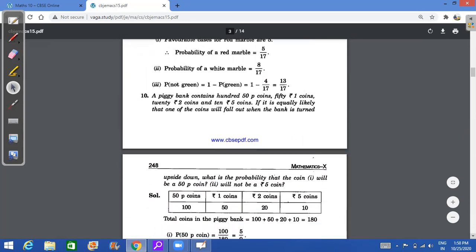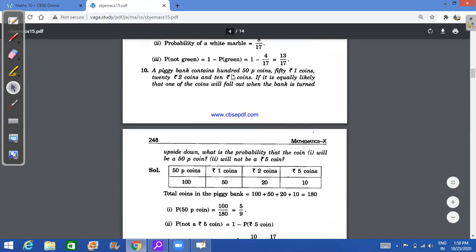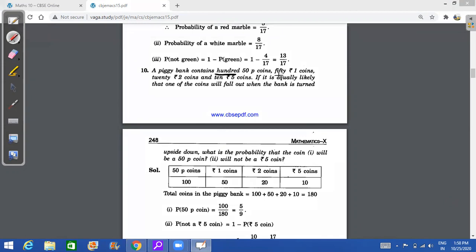Direct questions, 1 or 2 more questions. Question number 10. A piggy bank contains 100 50 paise coins, 50 1 rupee coins, 20 2 rupee coins, and 10 5 rupee coins. Okay, it's equally likely that any coin can come. So what is the probability that it will be a 50 paise coin? So how many coins are there? First of all, let's see. Here you are having 100 50 paise coins, here you are having 50 1 rupee coins, 20 2 rupee coins, and 10 5 rupee coins. So 100 plus 50, 150, 170, 180. Total number of coins that you are having in the piggy bank is 180.